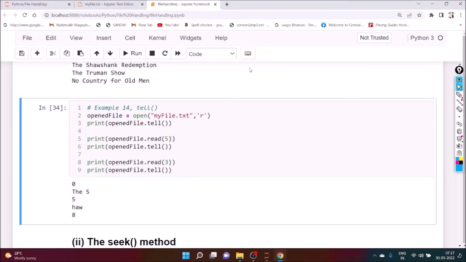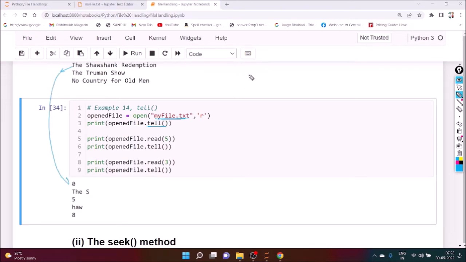Now we can see this particular portion. First of all we have to open the file and we have to execute tell. So the first index is what? 0. Here it is 0.